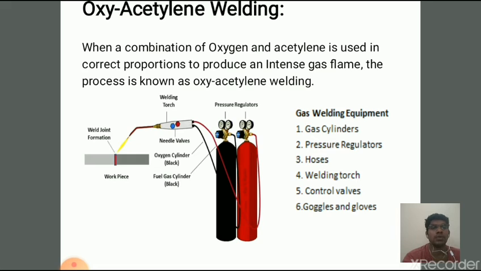And the last part is goggles and gloves. These are mainly used for safety purposes during welding. They protect the eyes and hands from the radiation and flame of fire. And next I am going to explain the working principle of the oxyacetylene welding process. Gas welding is quite simpler compared to arc welding.